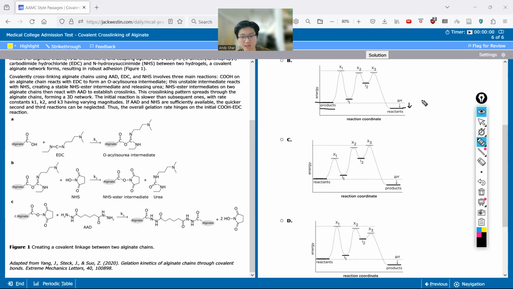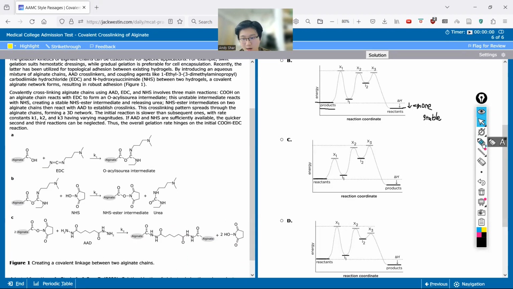So what does a drop in energy mean? A drop in energy means we're making something that's more stable. That's a very big takeaway: whenever you see the final line or the final reaction ending up lower than the initial part, it means there's a drop in free energy and the products are more stable. So in this reaction, which one is more stable? Is it going to be the reactants or is it going to be the products?